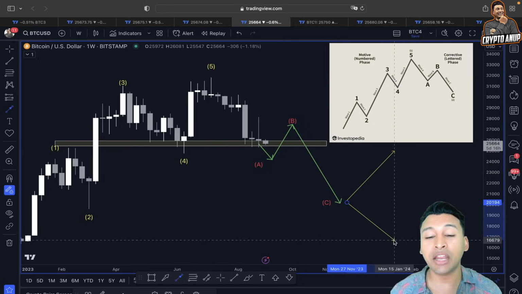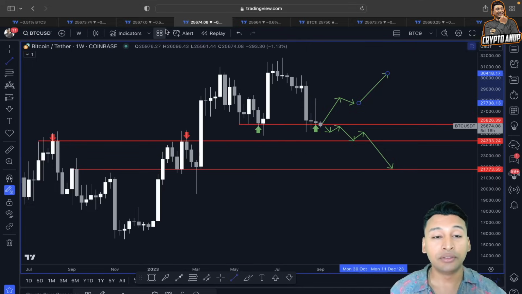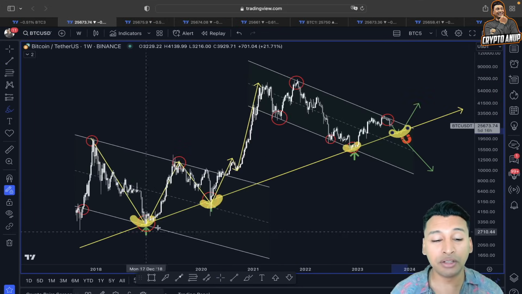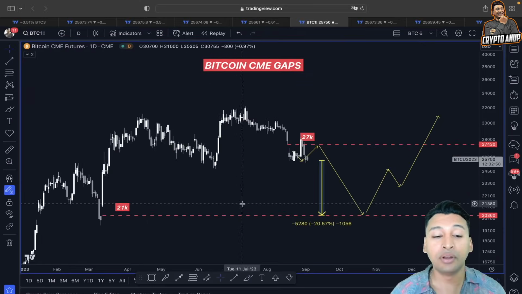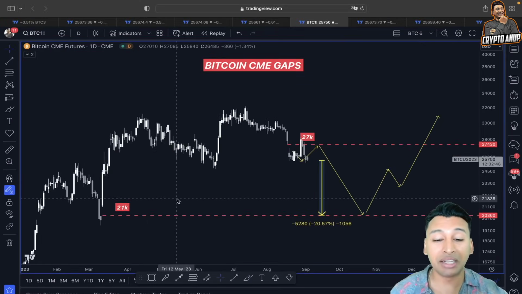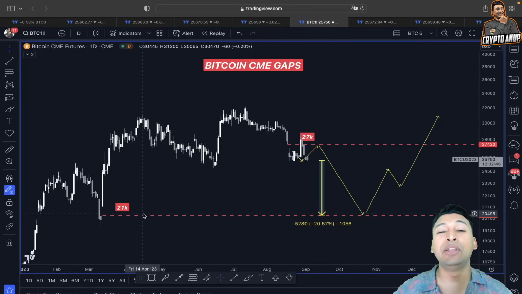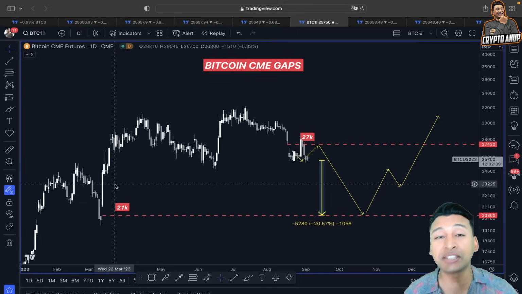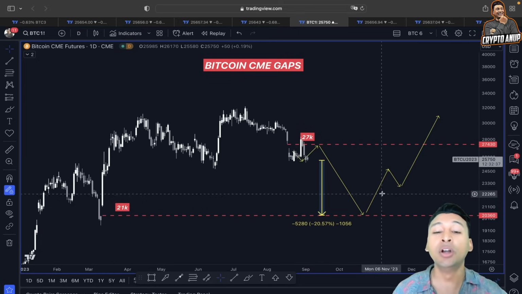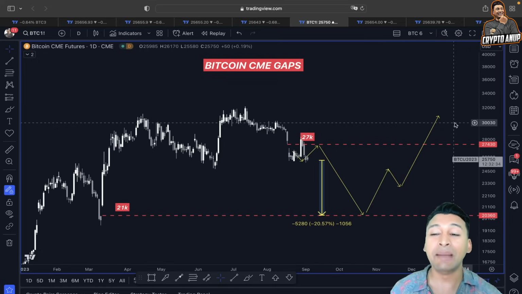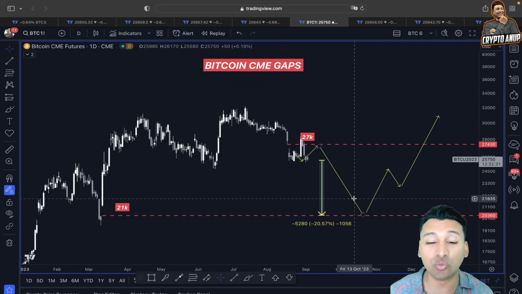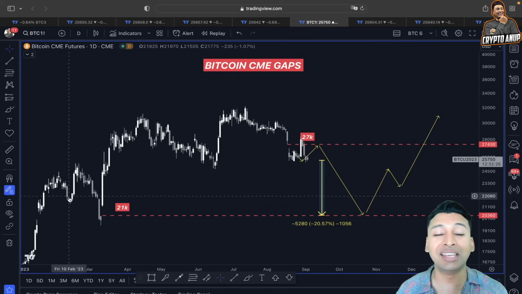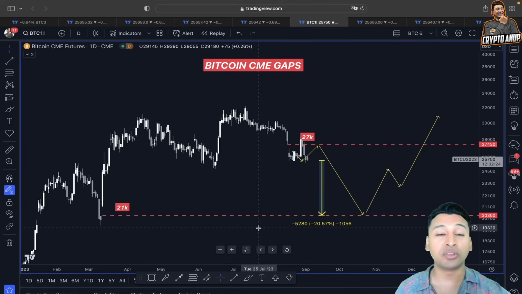And why around that area? Not just because of this horizontal trend line, not just because of this rising wedge, or even according to this rising trend line, we have a CME gap around that area. I mean, the price of Bitcoin has a gap between 21 and 20,000. So that means this CME gap might also be attracting the price before it gets filled, before the price of Bitcoin starts this new impulsive move. So that is another reason why we are expecting the price of Bitcoin to slowly get attracted here to the downside around this key line of support before choosing a trend direction.